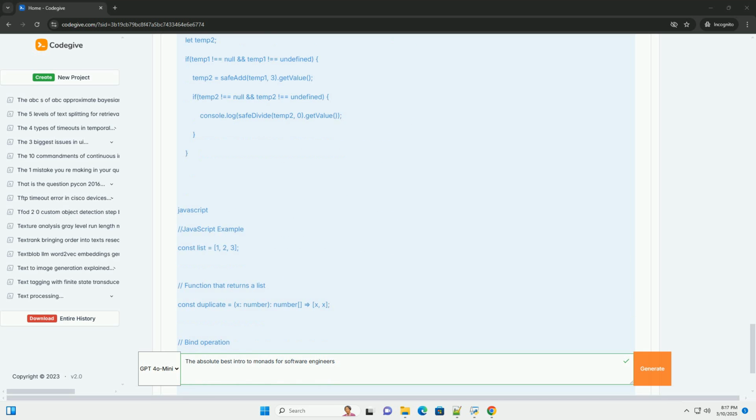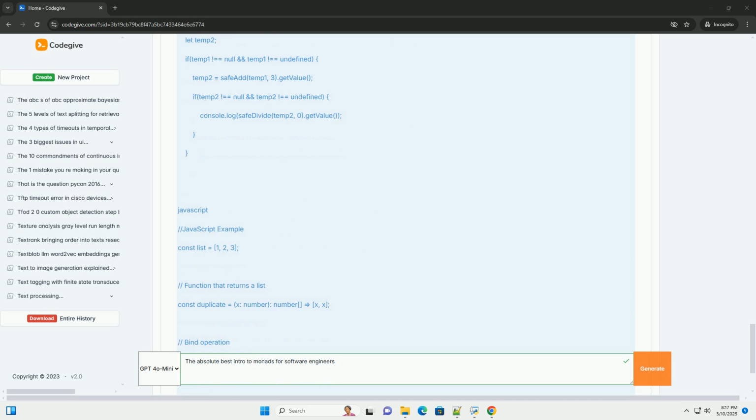Readability: monads can improve code readability by reducing the amount of boilerplate code required for error handling, null checks, or asynchronous operations. Maintainability: by abstracting away the details of side effects, monads make code more maintainable and easier to reason about. Testability: monadic code can be easier to test because you can often isolate the pure logic from the side effects. Error handling: monads provide a structured and consistent way to handle errors, leading to more robust applications.